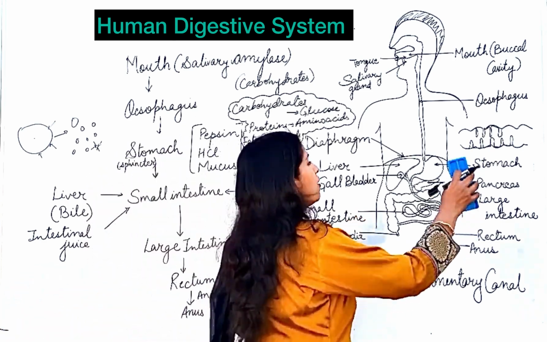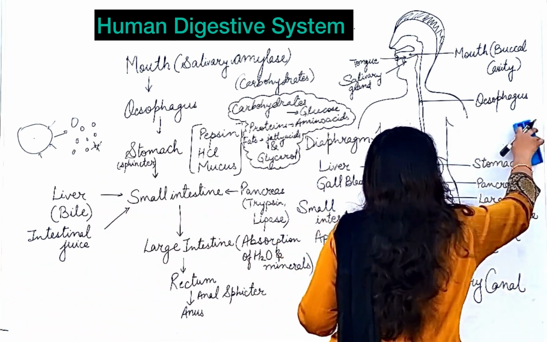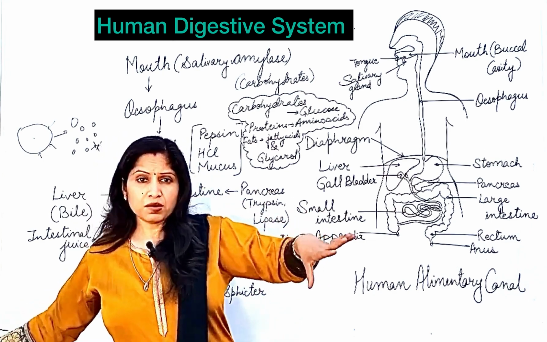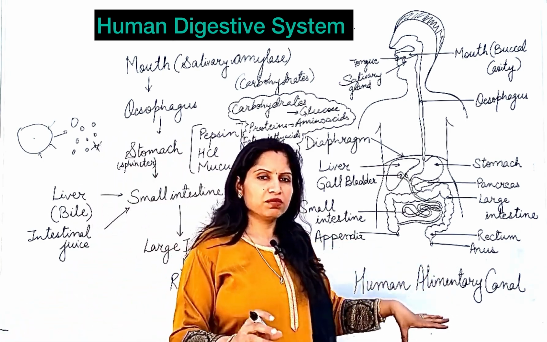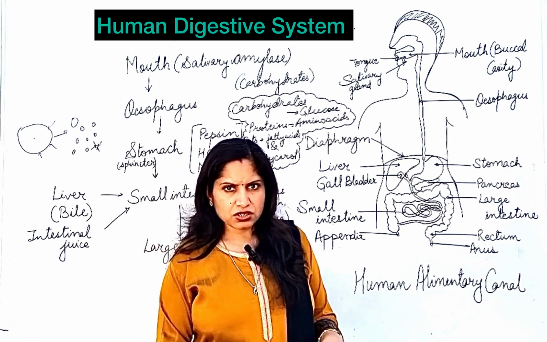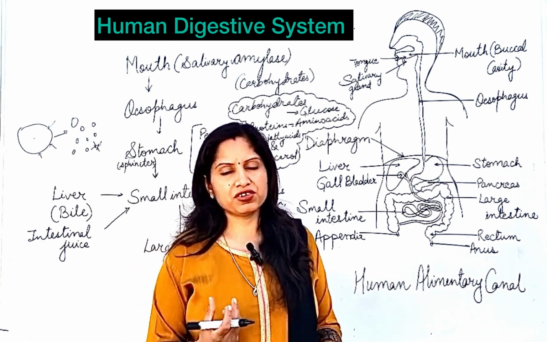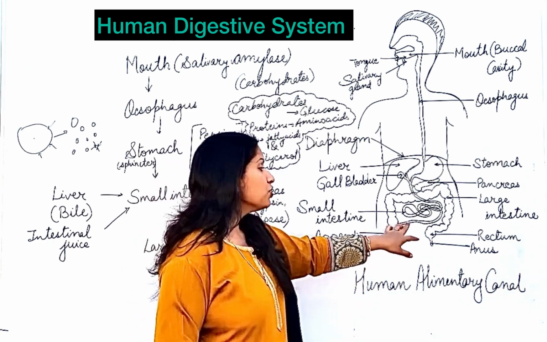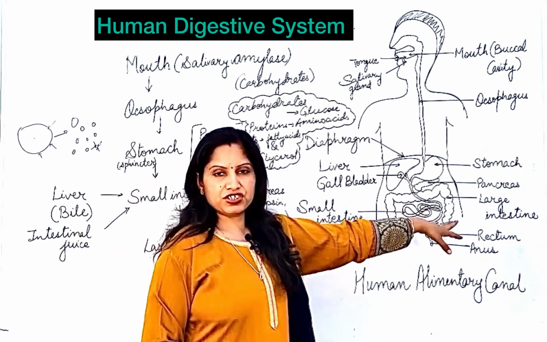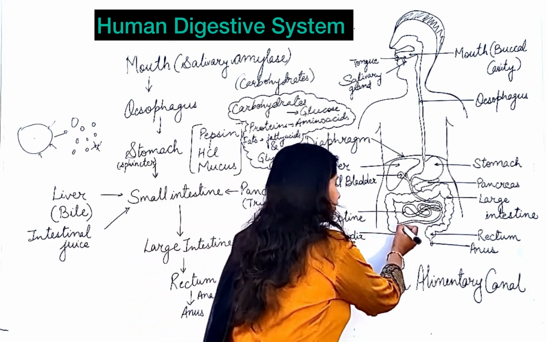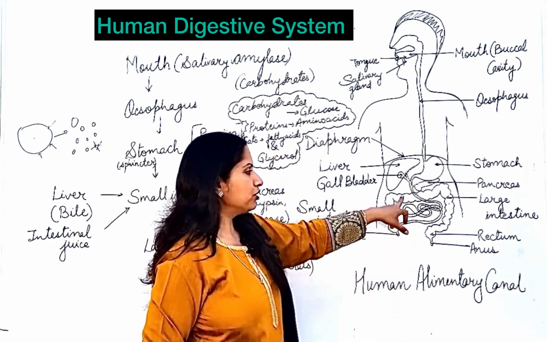Fine. Now, after the small intestine, whatever nutrients were there were already absorbed by the body, and now what is remaining is only the waste material, roughage, and some amount of water and minerals are still there. Okay, so that absorption of water and minerals will be taking place in the large intestine. So from the small intestine, whatever material is remaining is going to go into the large intestine.